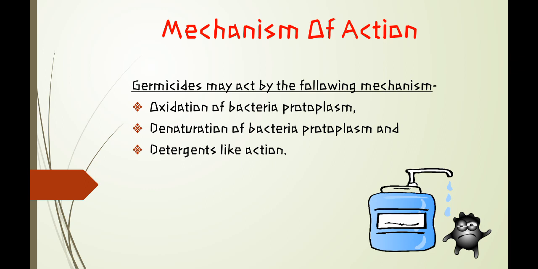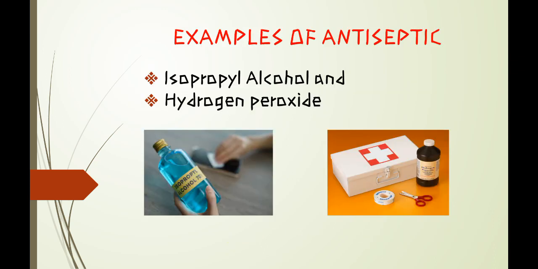Then second is denaturation of bacterial protoplasm. Denaturing is a process which involves the breaking of many of the weak bonds of bacterial protoplasm. And third is detergent-like action. Now we will see examples of antiseptics. The first example is isopropyl alcohol and the second is hydrogen peroxide. We will study them one by one.